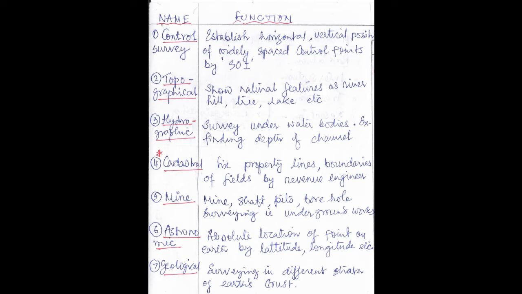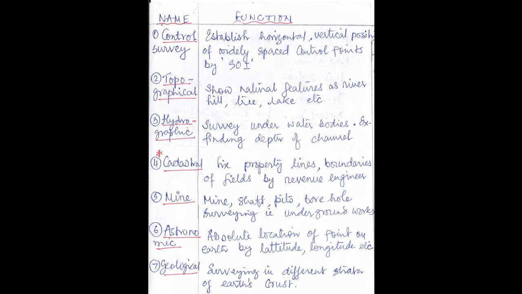My dear students, today I will discuss different type of survey based on their functionality. Number 1, control survey. The function of this survey is to establish horizontal and vertical positions of widely spaced control points by Survey of India. Number 2, topographical survey. Topographical survey shows natural features like river, hill, tree, lake, etc.